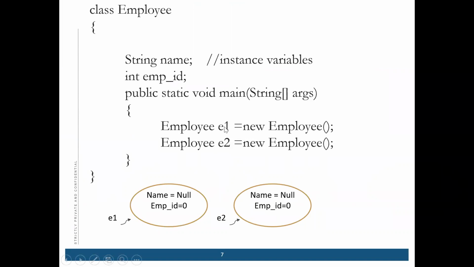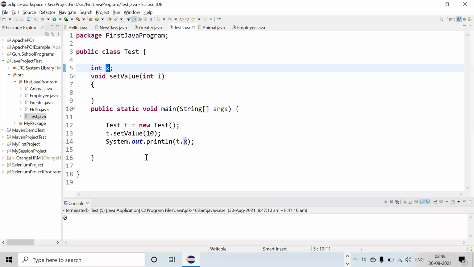So if I create any object, it will store a memory in which all the instance variables will be assigned 0 or null, even though we have not given any value. So it will give 0.